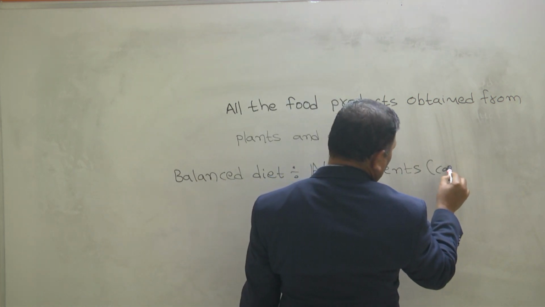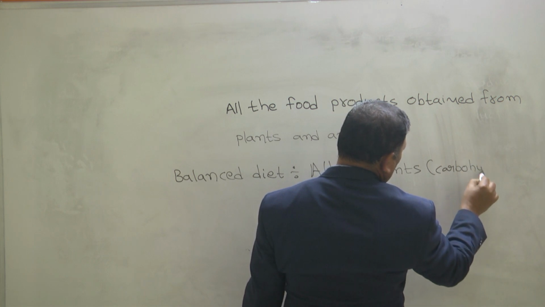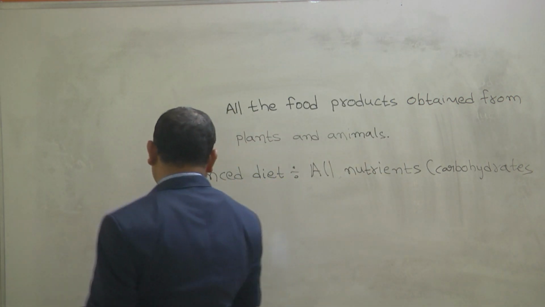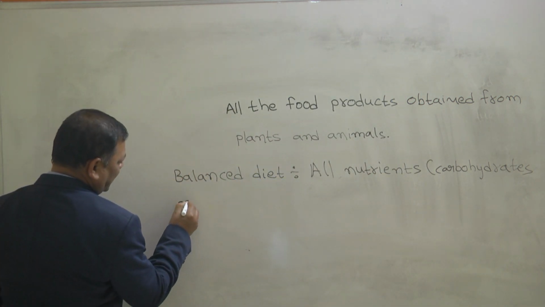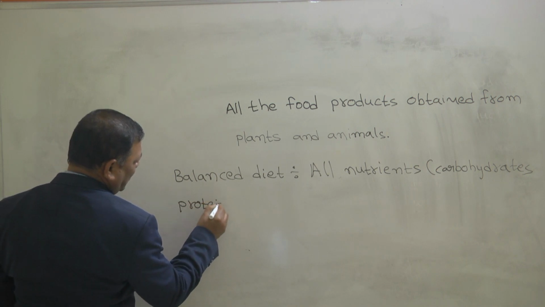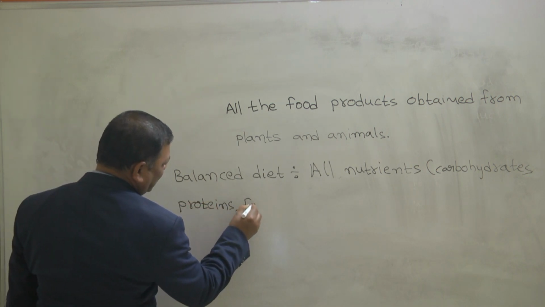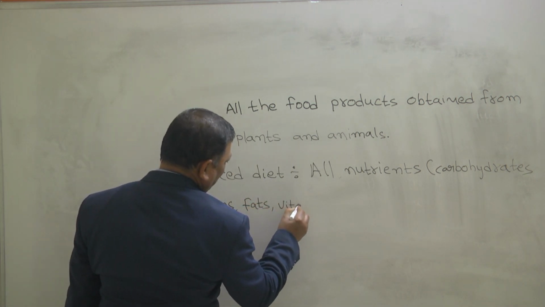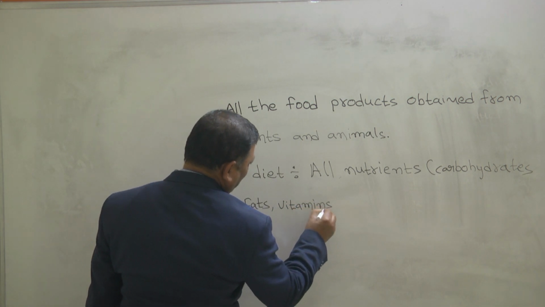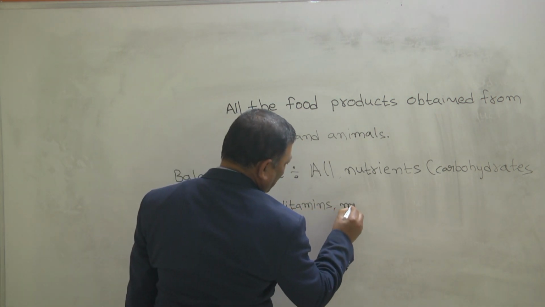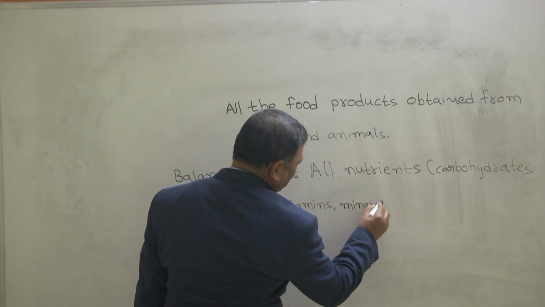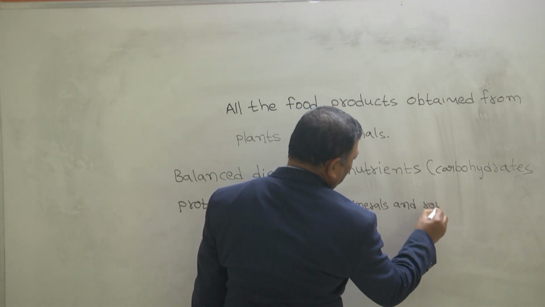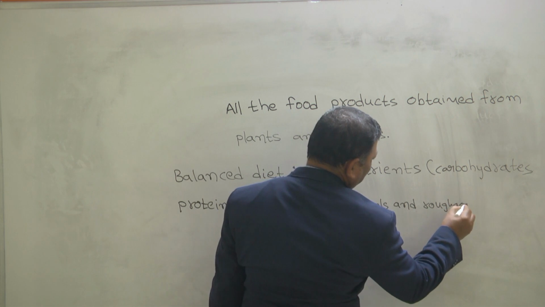First is carbohydrates, proteins, fats, vitamins, minerals, and roughages.